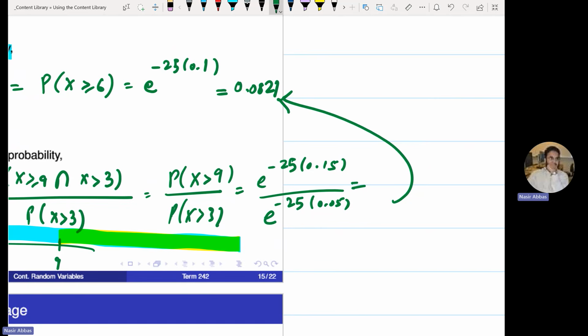Even through the conditional probability, if you don't want to use the memoryless property of exponential distribution, you do it through conditional, and it will give you the same answer.